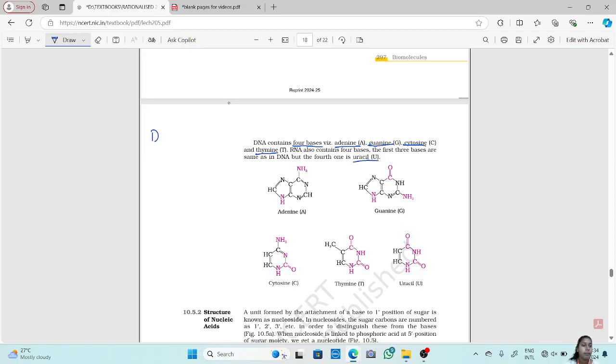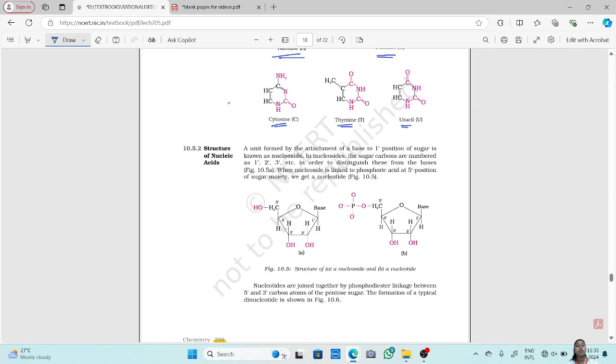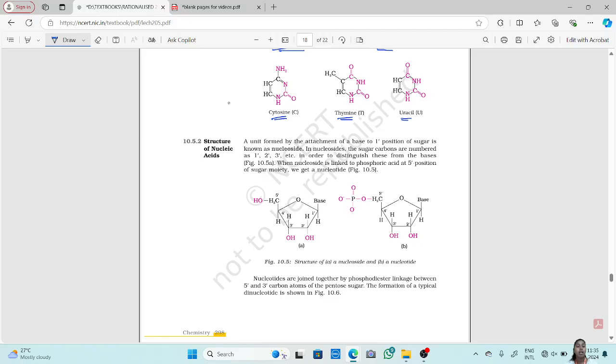So for DNA it is AGCT, whereas in RNA it is AGCU. So the fourth one is different for both of them. Now this is the structure of adenine, this is the structure of guanine, cytosine, thymine and uracil. Okay, these are the structures of the 5 nitrogen bases. Now, how the structure of nucleic acid looks.